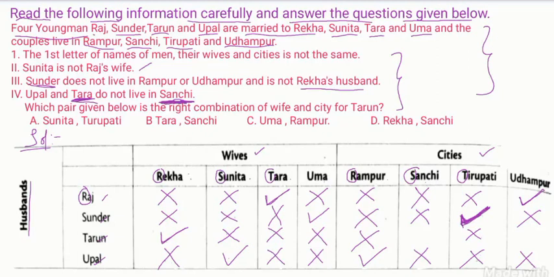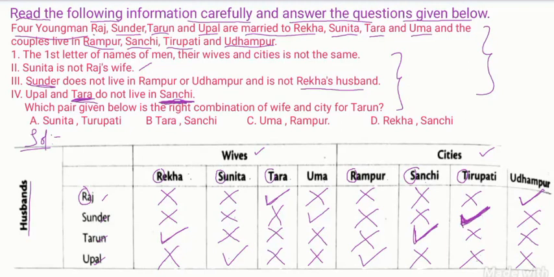Now Tarun. Raj, Sundar, Upal are not living in Sanchi. So definitely Tarun will live in Sanchi. So Tarun will not live in Udhampur. In this way you have to fill this in, you have to establish the relations from each person to wife and city. The four young persons to wives and cities. If you establish relations like this, then we can answer questions very easily.